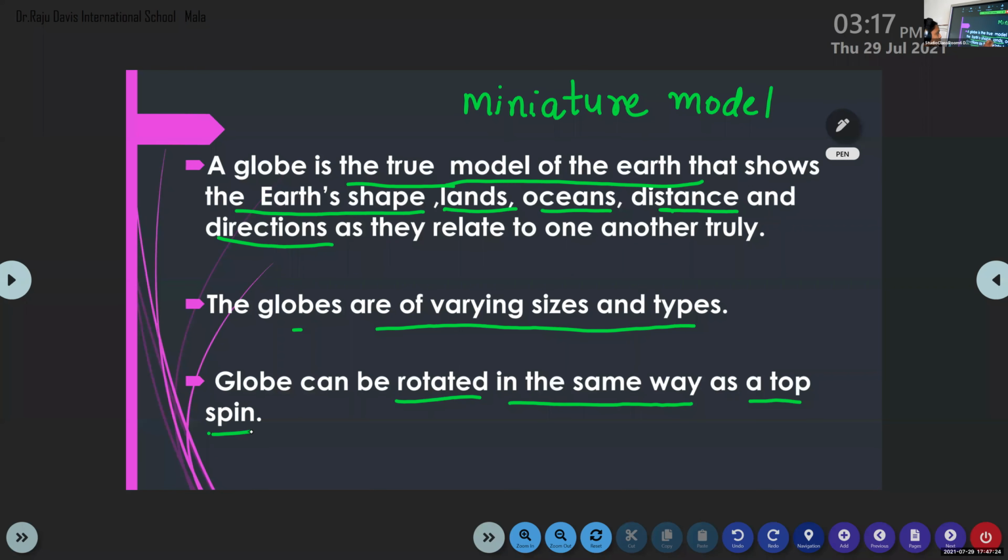The globe is the true model of the earth that shows the earth's shape, lands, oceans, distance, and directions as they relate to one another.